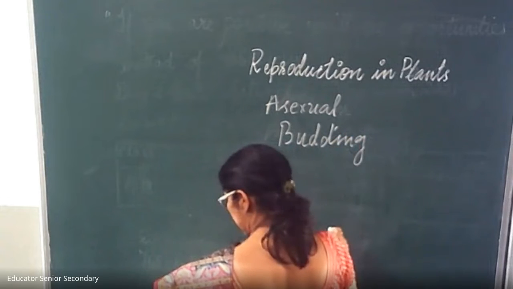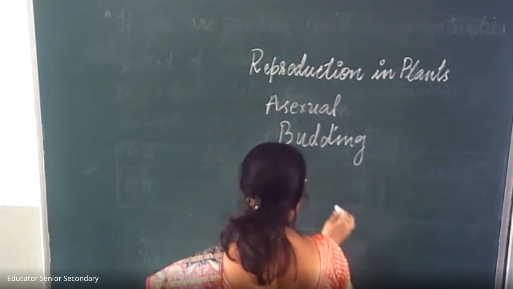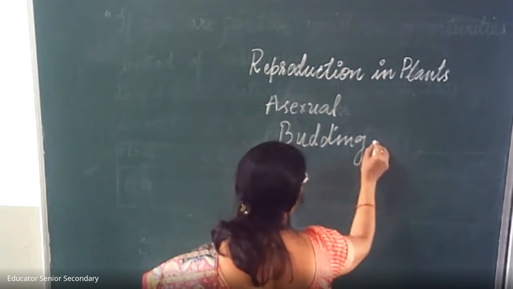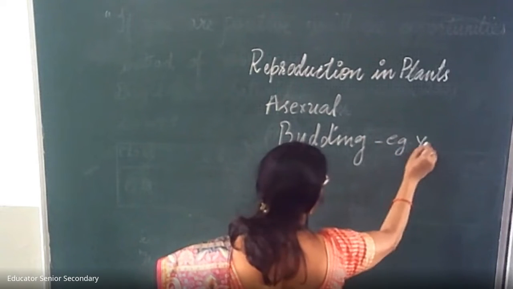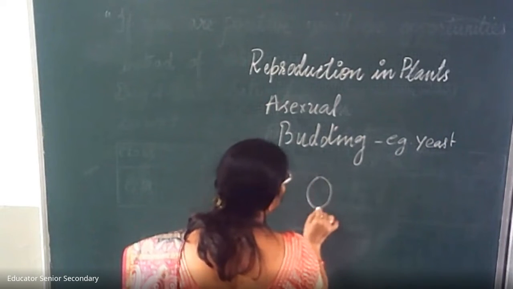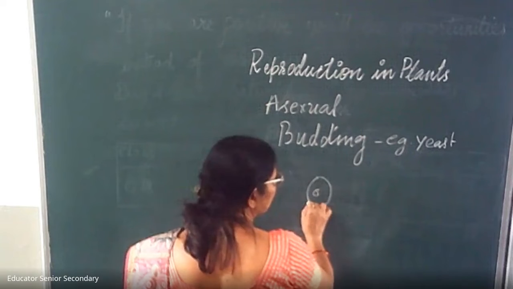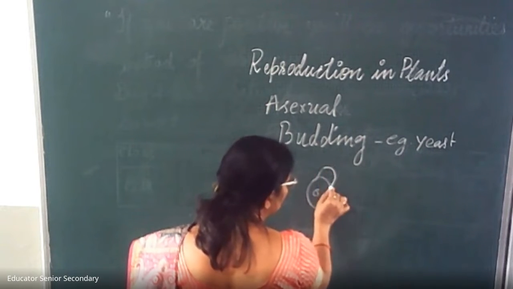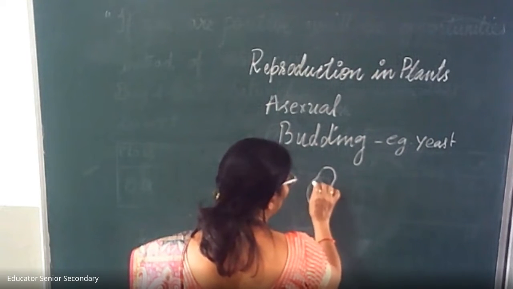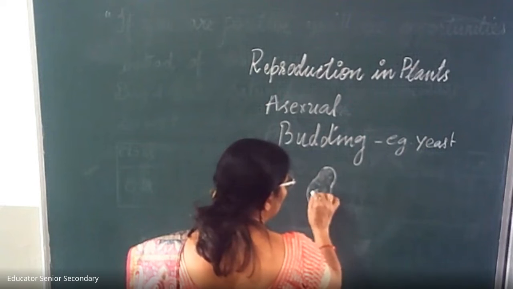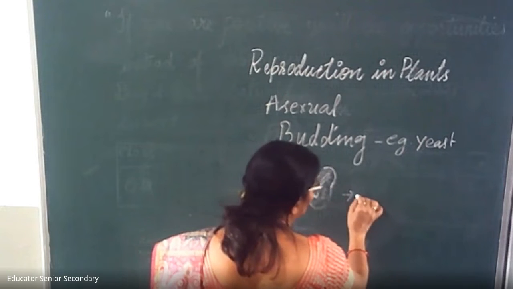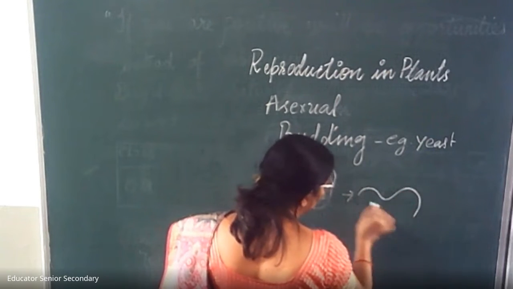Budding also takes place in lower organisms. A bud-like projection takes place, for example, yeast. This is yeast. When the yeast cell becomes mature, a bud-like projection takes place. And what happens, whatever cytoplasm is there also shifts into the bud, and the nucleus elongates. And then the constriction takes place.